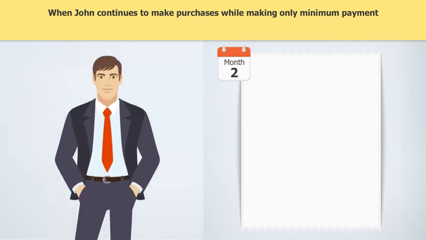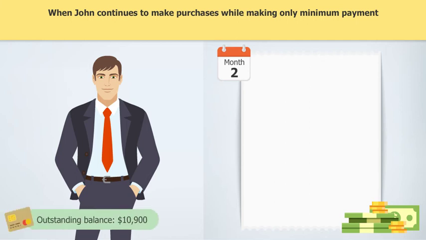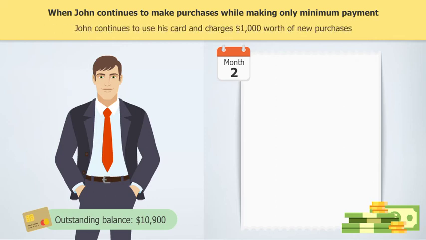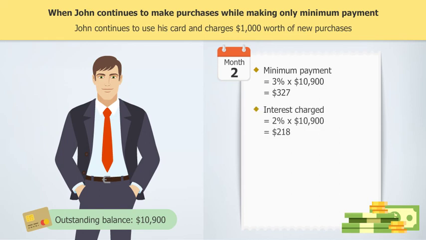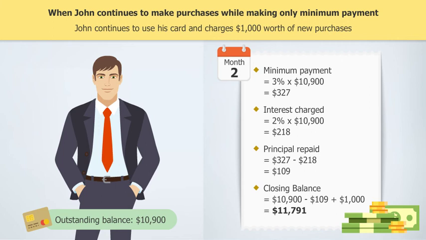In month 2, John's outstanding balance in his credit card account has grown to $10,900 despite making payment in the previous month. During the month, he continues to use his card and charges $1,000 worth of new purchases. He makes only the minimum payment of $327 to his account. After deducting for interest, the principal repaid is actually $109. Adding the amount from his new purchases, John's closing balance for the month is now